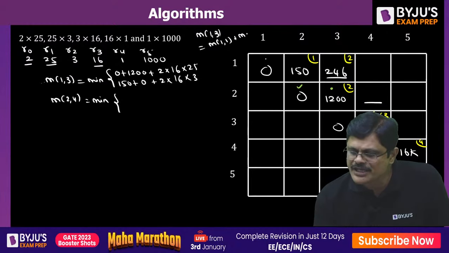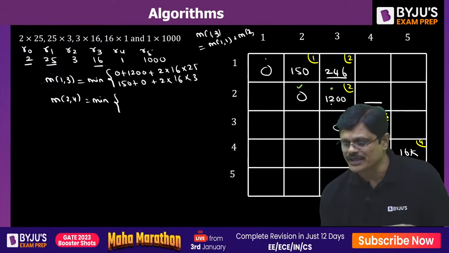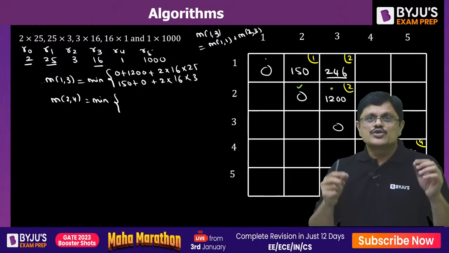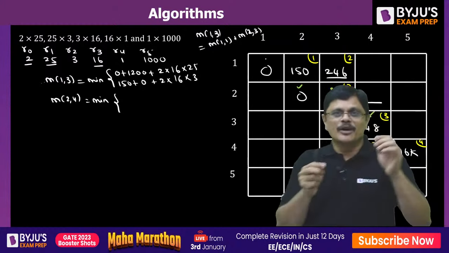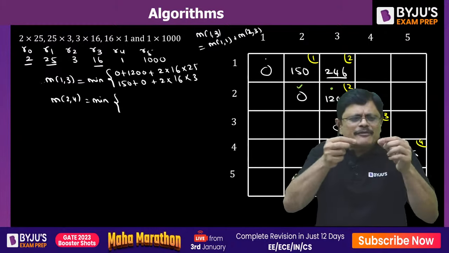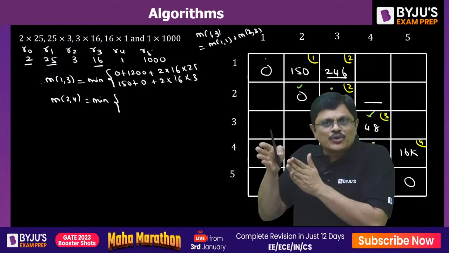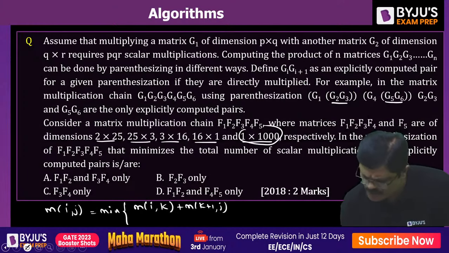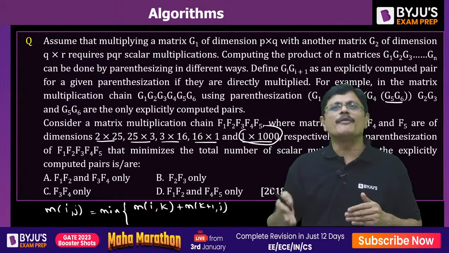When the i value changes, that is i value is 2, k value is this one, 3. So we are going to get that particular 1 to 1, then from 2 to 3. Because when you have this i to j, you cut it at k: i to k, k plus 1 to j. I'm sorry, I think I wrote the wrong formula earlier. So that particular formula we are using, my dear friends.